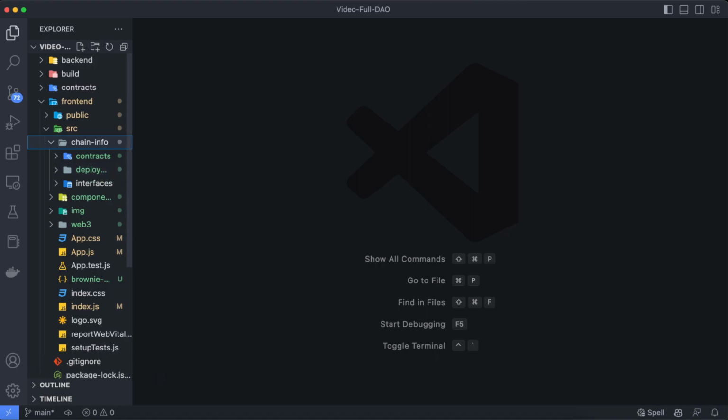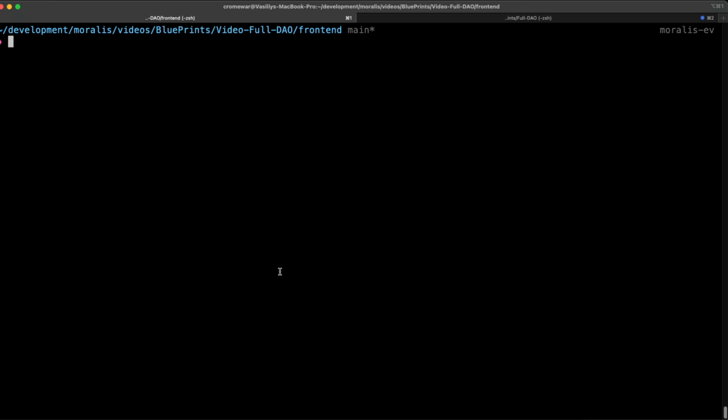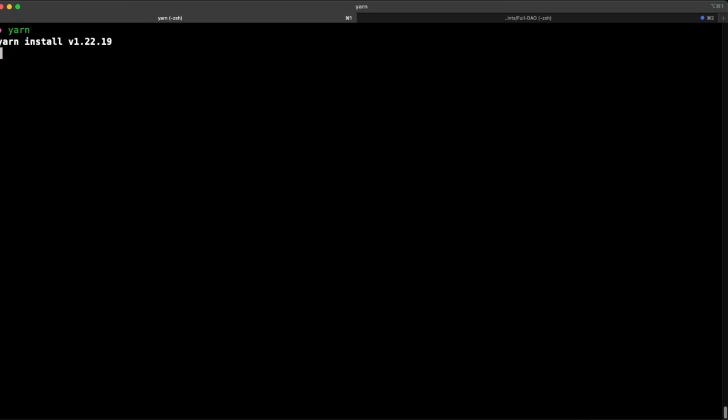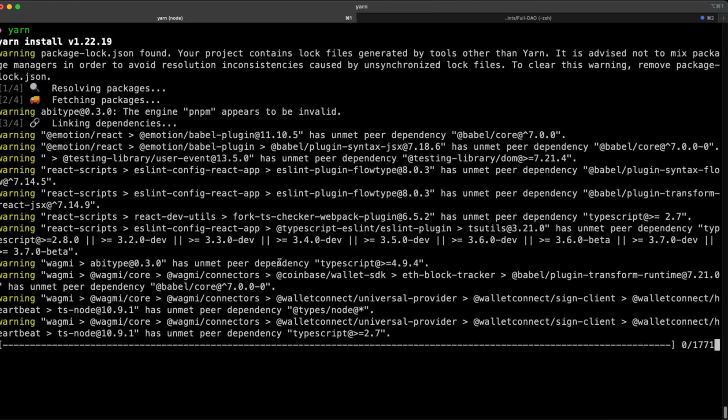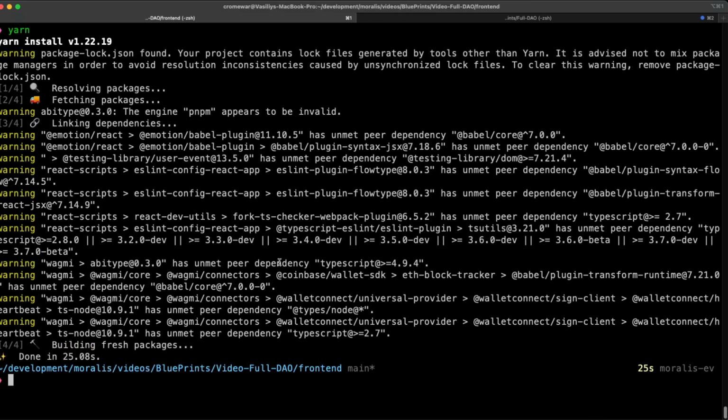So the first step for us is to install all the dependencies we are going to need for this project. We just type in yarn and let's wait until this gets installed. I also have to mention that for this part of the video, I'm going to assume you already know how to use front-end frameworks such as React, and I'm just going to explain the most important parts, just to not make this video that much longer.